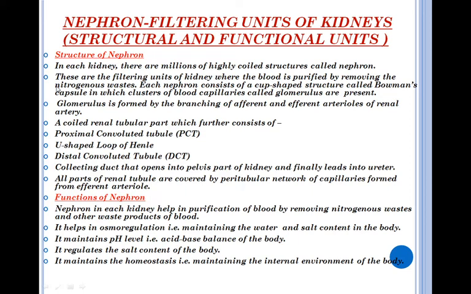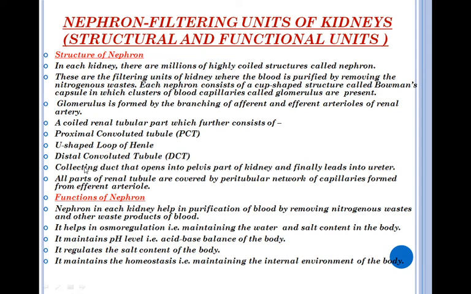Each nephron consists of a cup-shaped structure called Bowman's capsule, in which a cluster of blood capillaries called glomerulus is present. Glomerulus is formed by branching of the afferent and efferent arterioles of the renal artery. Its coiled renal tubular part further consists of the proximal convoluted tubule PCT, the U-shaped loop of Henle and the distal convoluted tubule DCT.